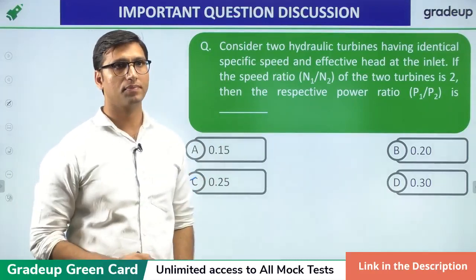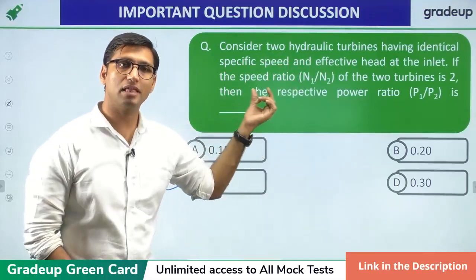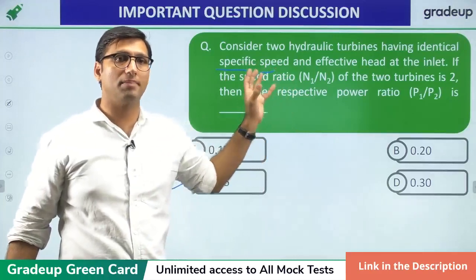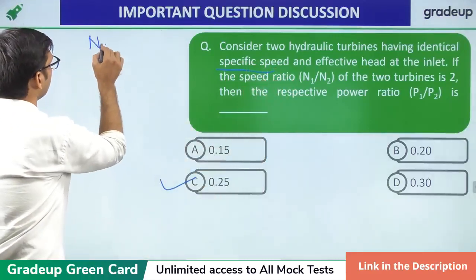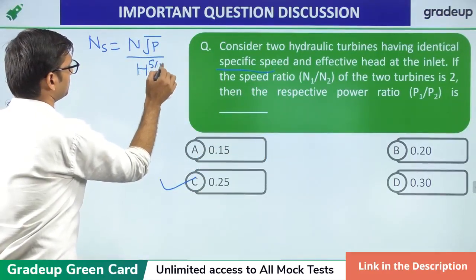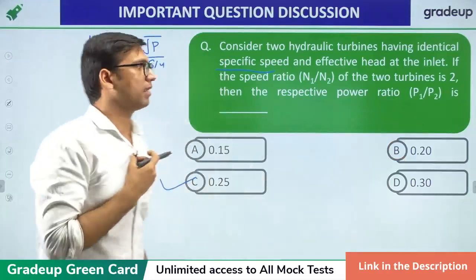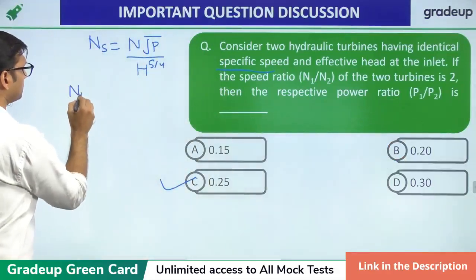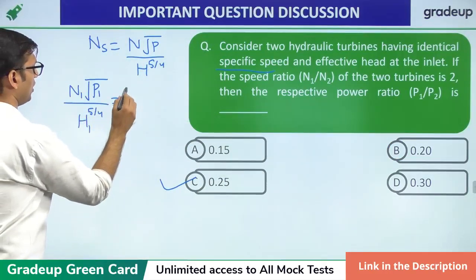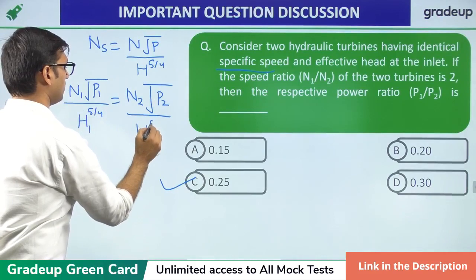Now, how to solve this question? It is given that the two hydraulic turbines have identical specific speed. The hint is in the question itself. Identical means same. The specific speed of a hydraulic turbine is equal to N root P over H to the power 5 by 4. You have to find the ratio of power P1 by P2. If you equate this, you get N1 root of P1 over H1^(5/4) is equal to N2 root of P2 over H2^(5/4).